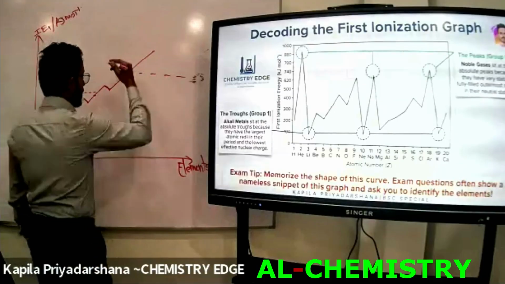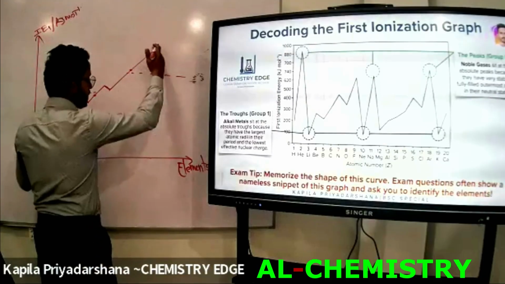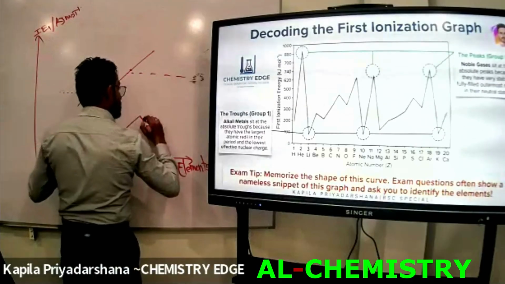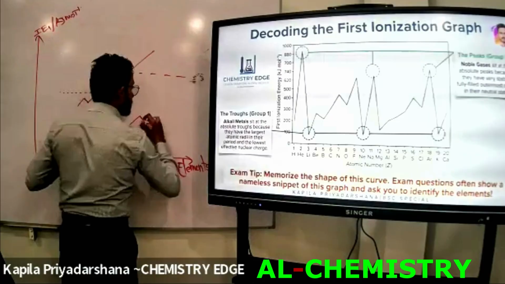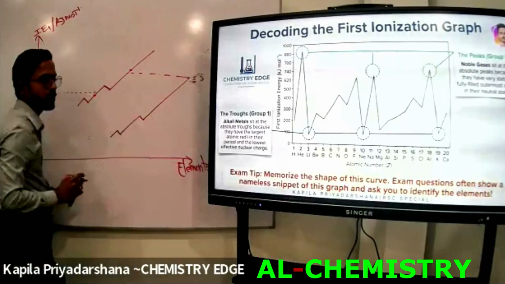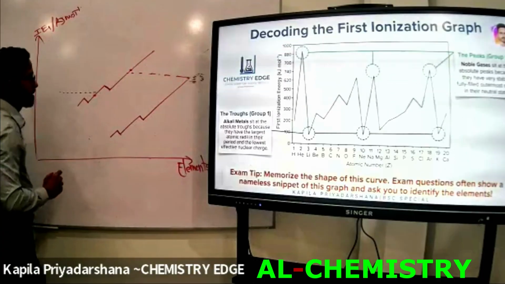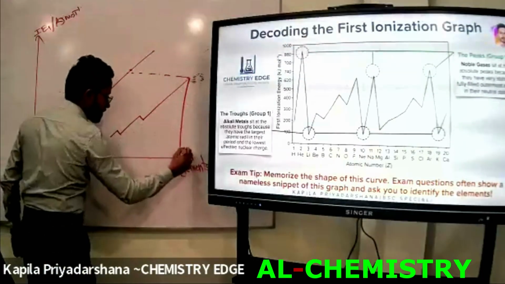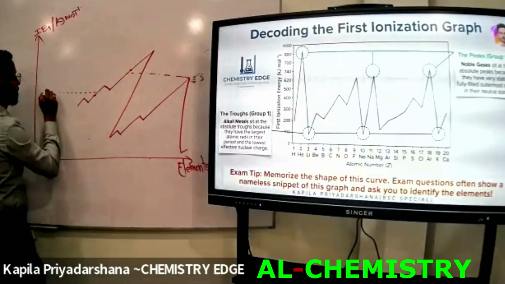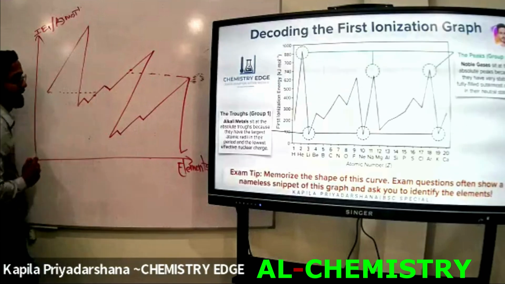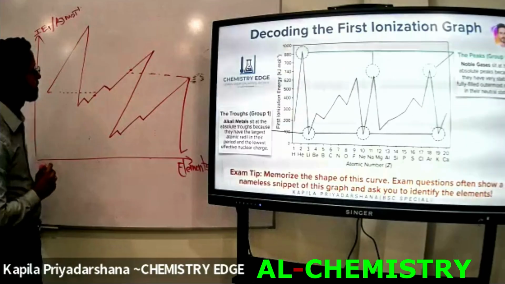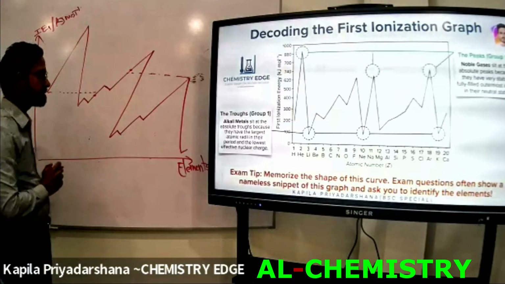The next one. Now I am going to repeat this shape below as the third period, and also I am going to stop that line from this end of the line. Right? Now I am going to complete here, and also I am going to attach these two lines. That's how to draw the first ionization energy graph.